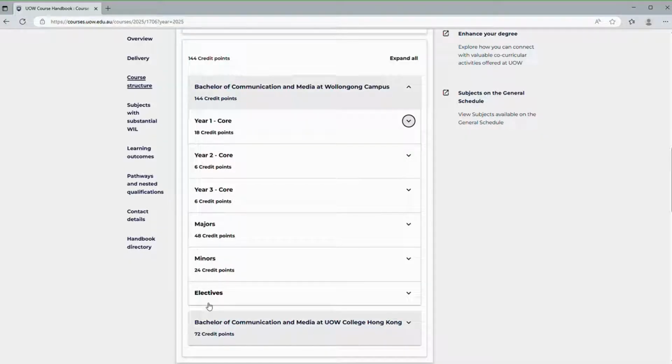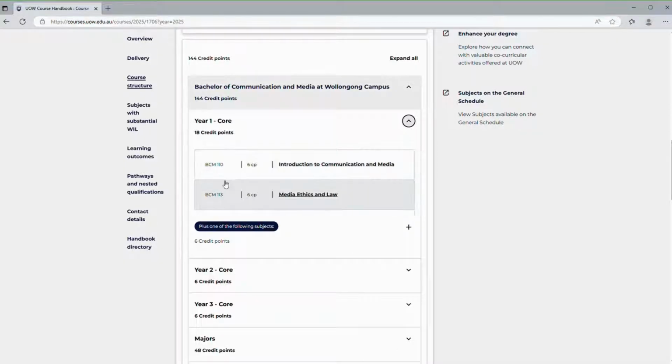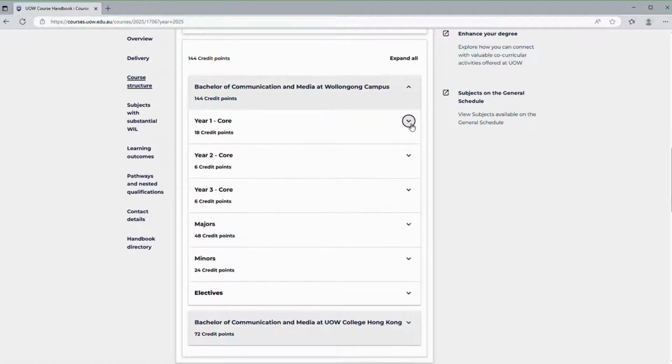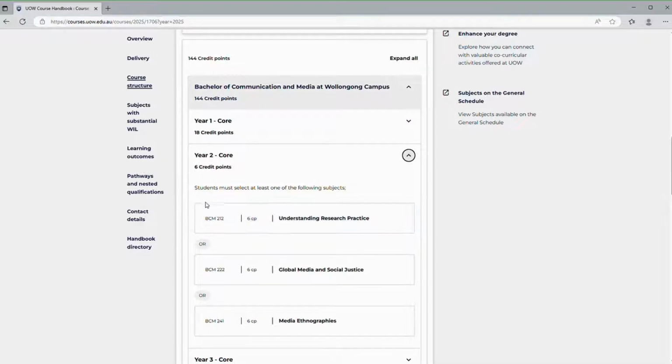A general guide for determining when you should undertake a subject is by distinguishing subject levels using the numbers from the subject code. A 100 level subject is generally completed in your first year, as it is a low level class. 200 level subjects are generally completed in your second year, and so forth.